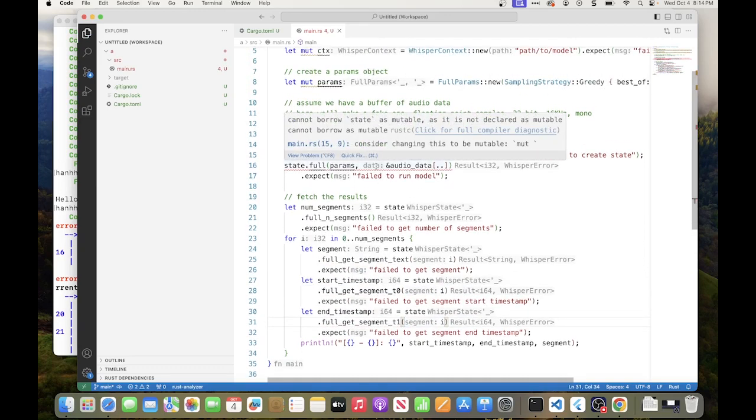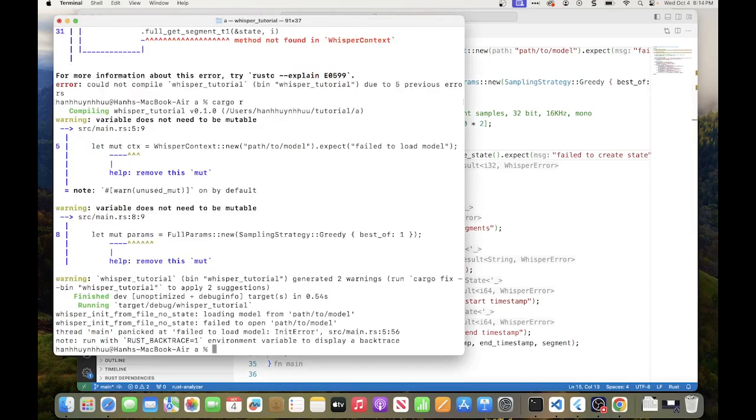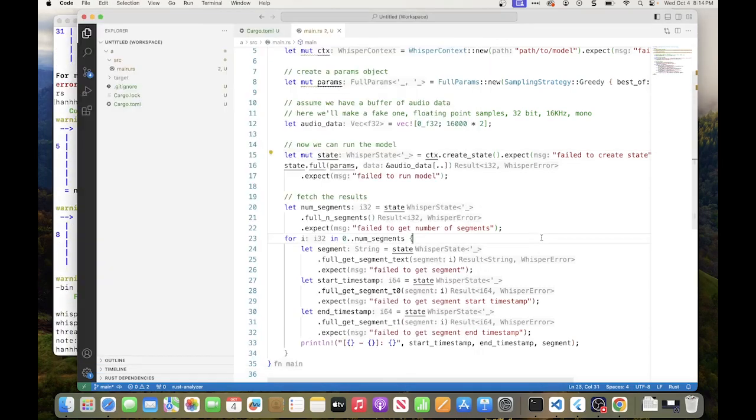Can both state be mutable? It's not declared immutable. Okay, so it has to be mutable. And perhaps it doesn't need to be mutable. Right.